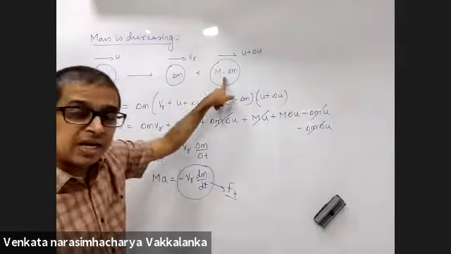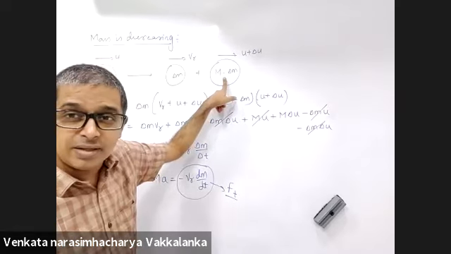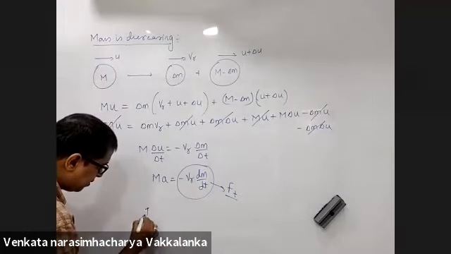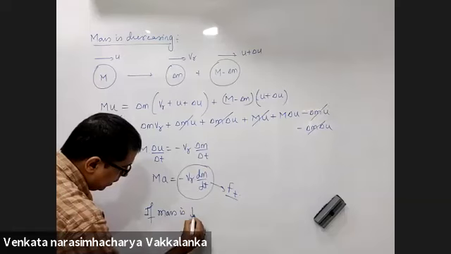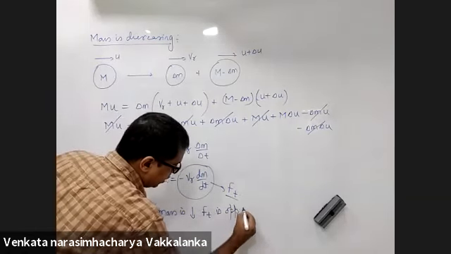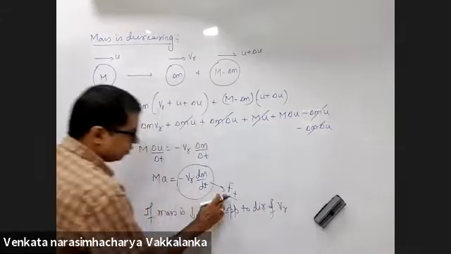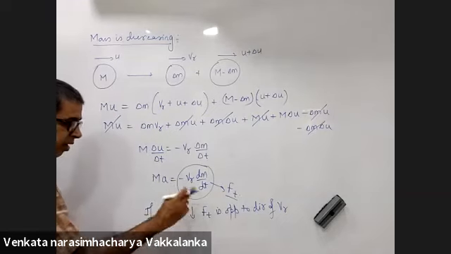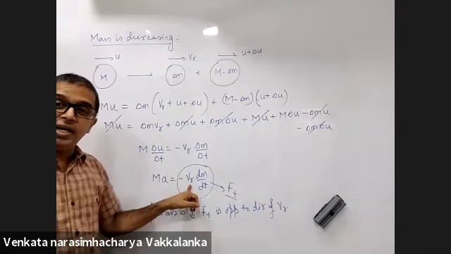Here what happened? Mass is decreasing. If mass is decreasing, thrust force is opposite to the direction of VR. Thrust force I am getting minus VR. So if mass is decreasing, verify the direction of the relative velocity.